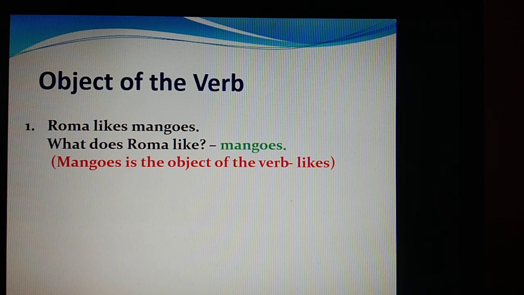Now, object of the verb. Roma likes mangoes. What does Roma like? So the question arises and the answer we get is mangoes. So mangoes here becomes the object of the verb likes, because likes is an action word. If I only say Roma likes, the question arises what? So mangoes, we are getting the answer for that verb likes. So it becomes the object of the verb.